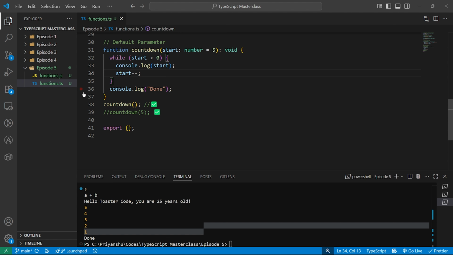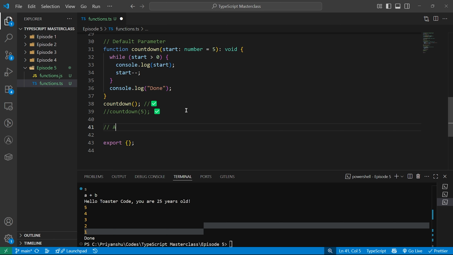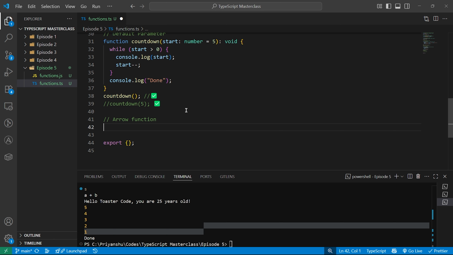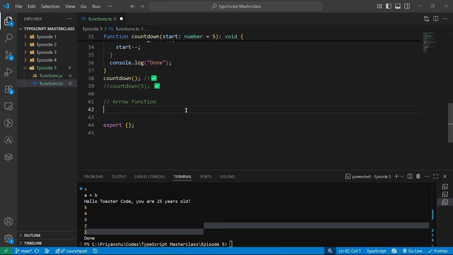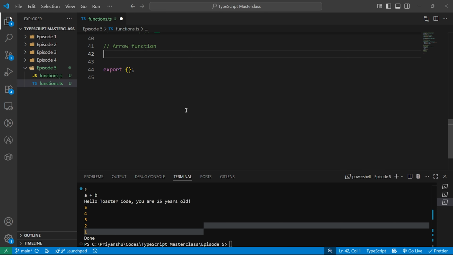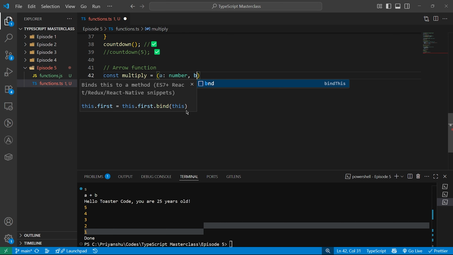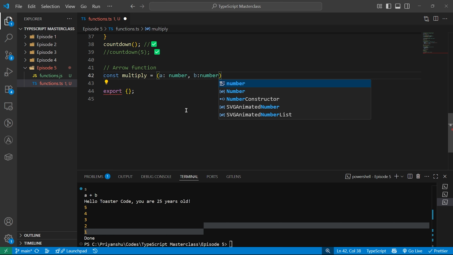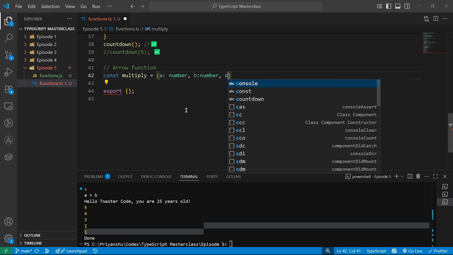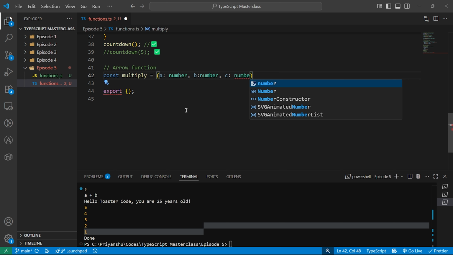But we saw this type of function in JavaScript. There are multiple ways to write a function, like there is an arrow function. So let's see how we will write an arrow function with this same TypeScript way. I'll do const multiply maybe. Fine, and here I will add parameters like this. A will be number, B will be number, and you can pass any number of parameters. There is no limit. I'm just writing two to show you, but I can go to any number, A, B, C, anything.